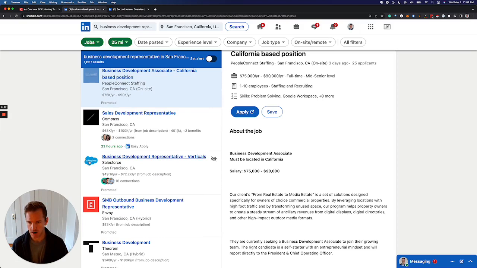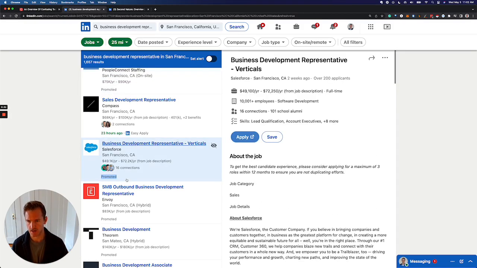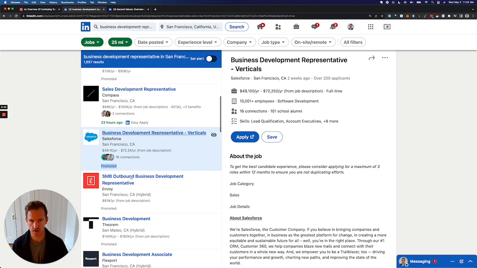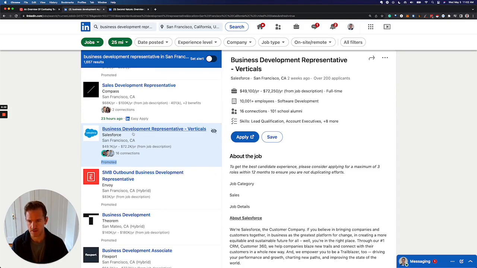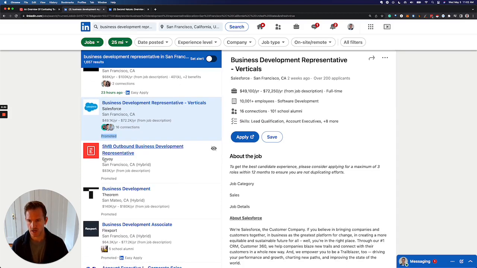And then if you see logos that you recognize, it's obviously tech sales. So Salesforce is the OG tech sales company. So this is obviously a tech sales role, and this one is promoted. So maybe what I said earlier isn't valid in terms of avoiding job titles that are promoted, because this is the exact type of tech sales role you want to apply to. Envoy SMB outbound business development representative.